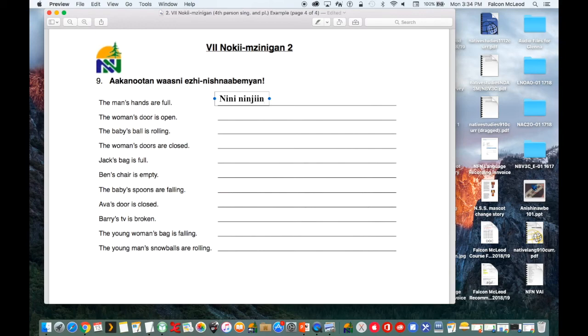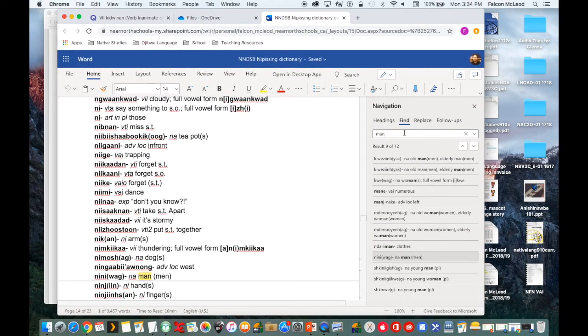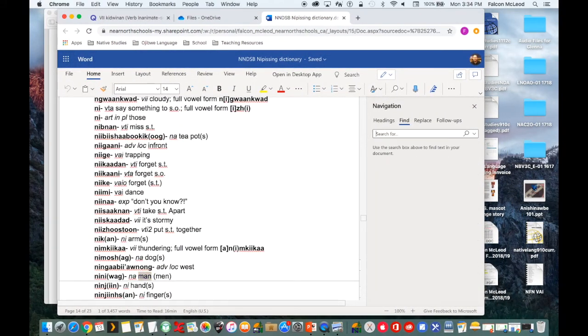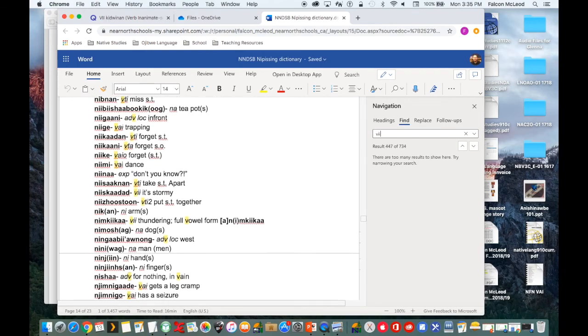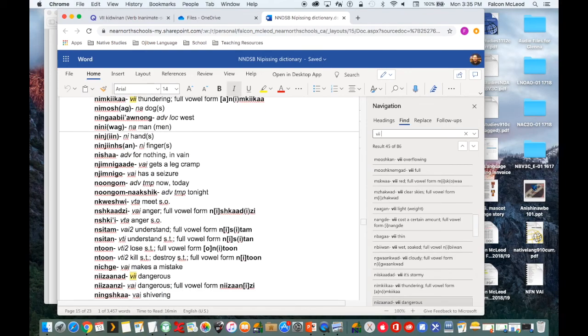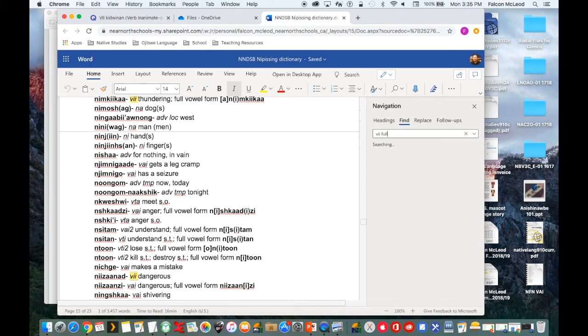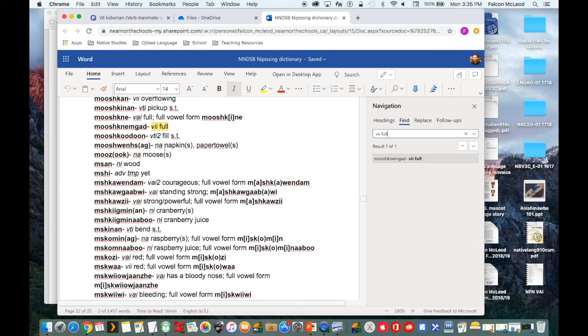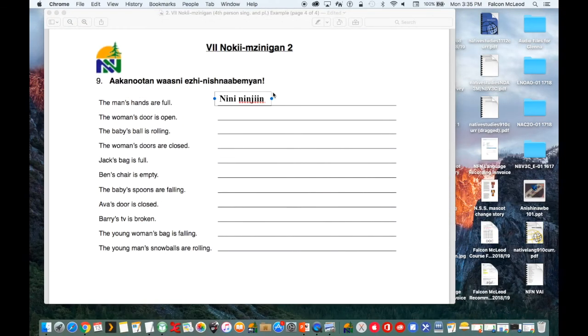Ninjin. And then our full. We need our verb for full, or VII for full. So let's type in VII space full. And we have moshknem gut.